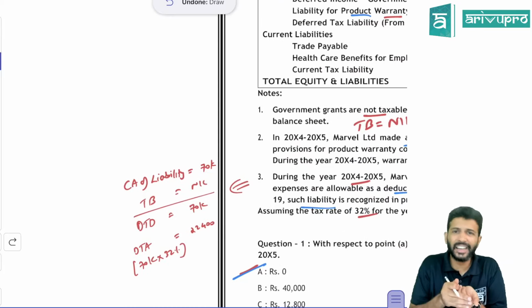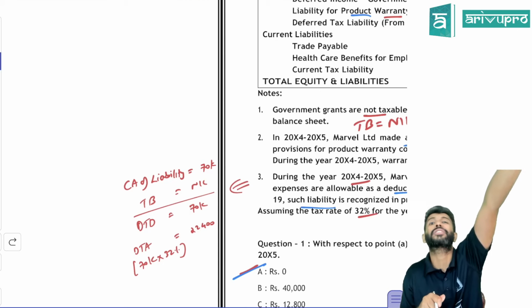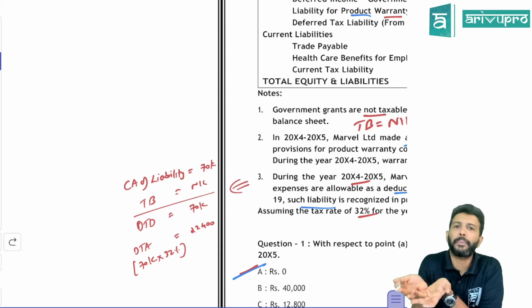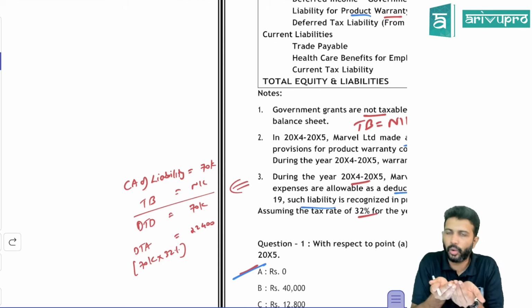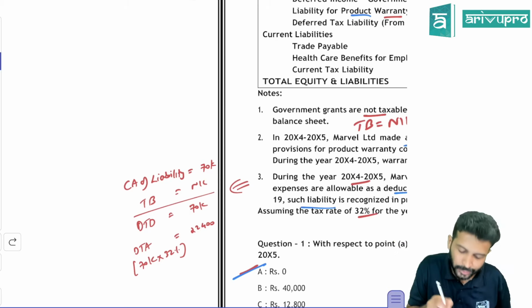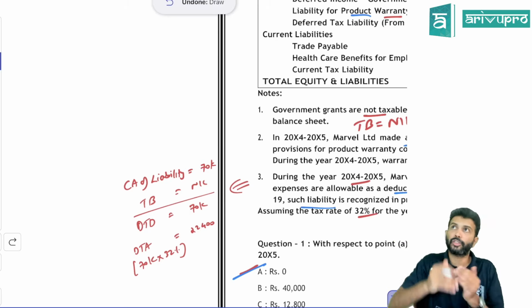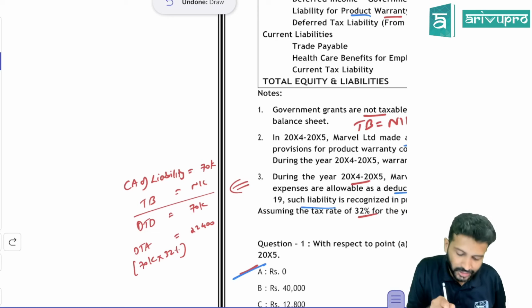As per tax, currently you will not get deduction. You will only get deduction when you settle. So currently in tax, you can't pass any journal entry. You can't do any entry. So the tax base is nil, because you'll get the deduction only in future. So that means the tax base is 0.